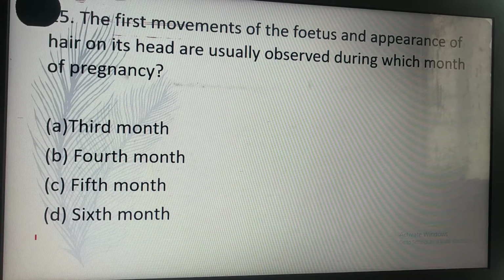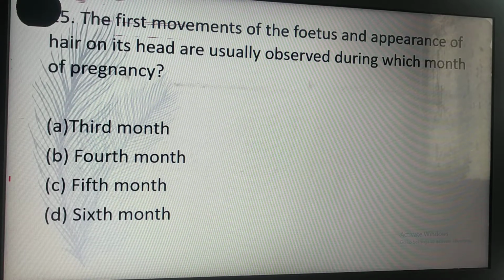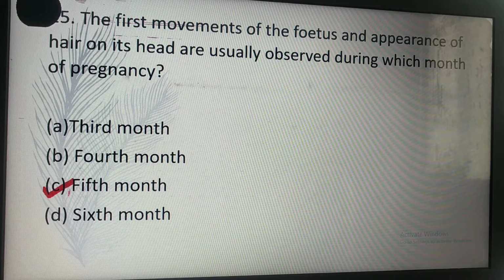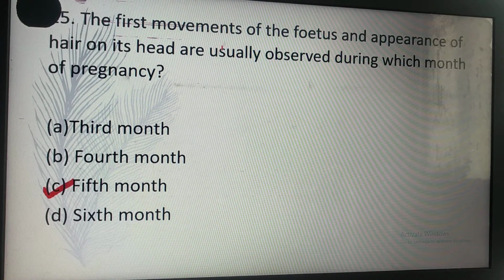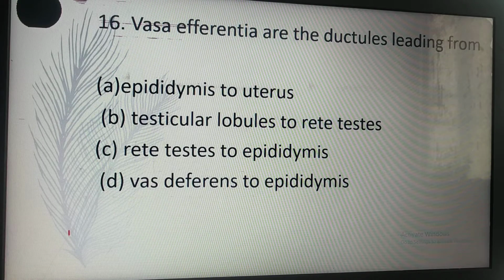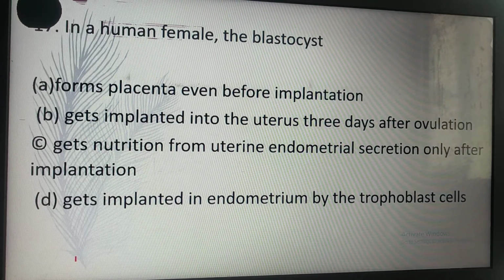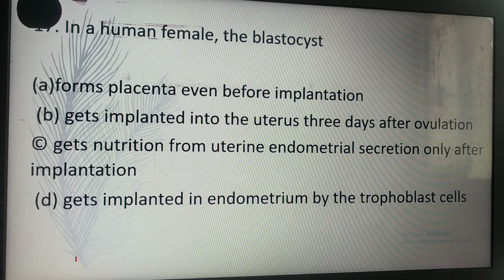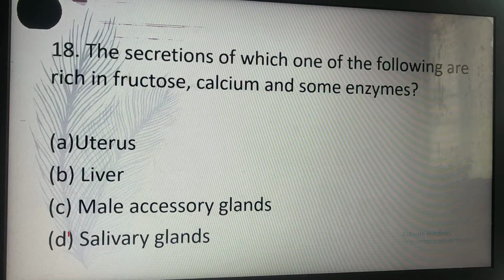The first movements of the fetus and appearance of hair on its head are usually observed during which month of pregnancy? C is the correct answer. During the 5th month of pregnancy, there are the first movements of the fetus. Vasa efferentia are ductless and lead from rete testis to epididymis. C is the correct answer. In human female, the blastocyst gets implanted in the endometrium by trophoblast cells. D is the correct answer for this.